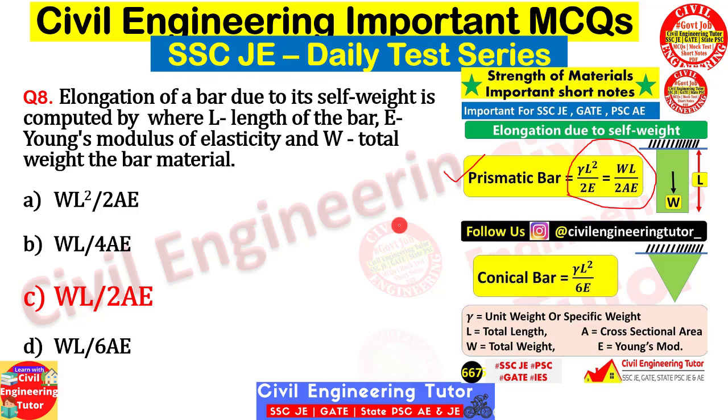Okay. So here the correct answer will be WL by 2AE. But when this question is asked for a conical bar, the answer will be gamma L square by 6E. Okay. All the points are explained here very well. So you can pause the video and note it down.